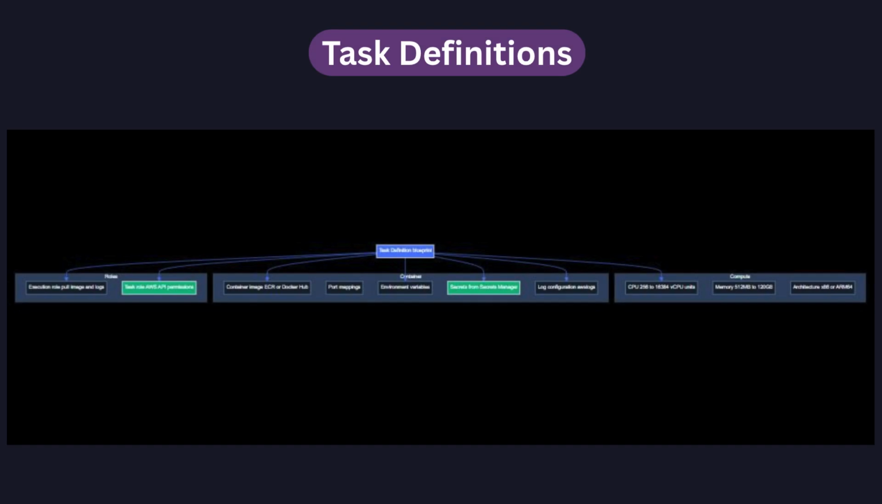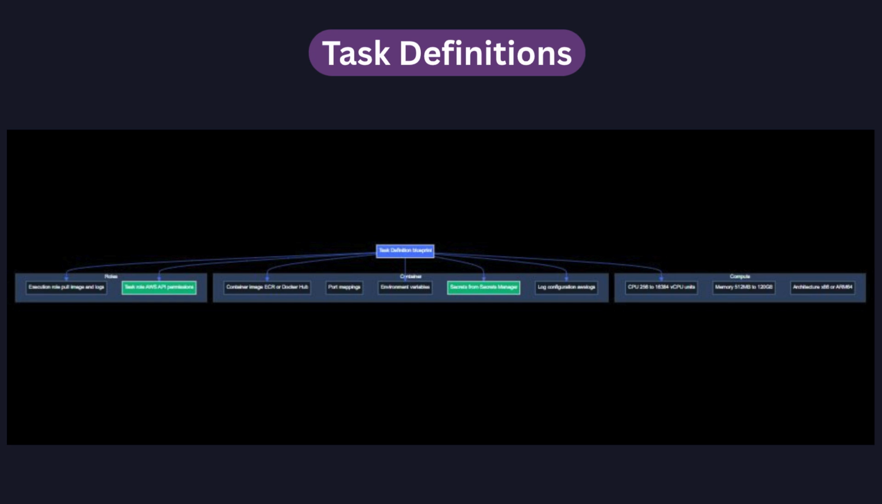Task Definitions. Task definitions are versioned JSON blueprints that describe how to run your container. They specify the container image, CPU and memory allocation, port mappings, environment variables, secrets, and log configuration. The container image can be stored in Amazon Elastic Container Registry or Docker Hub. Two IAM roles are required. The execution role allows ECS to pull the image and write logs to CloudWatch, and the task role allows your application to call AWS services.